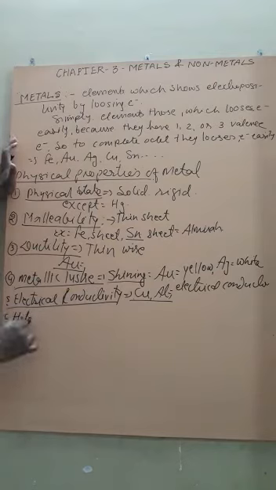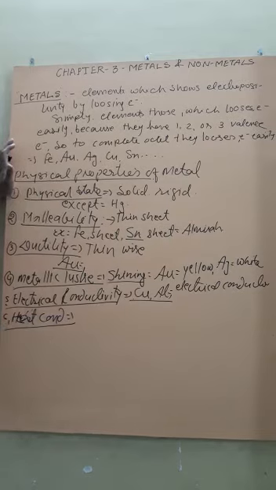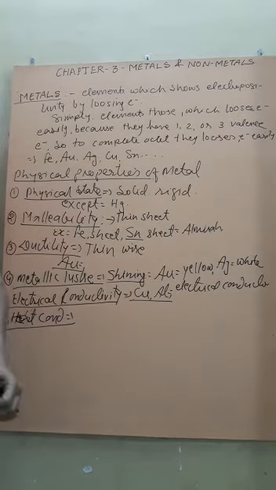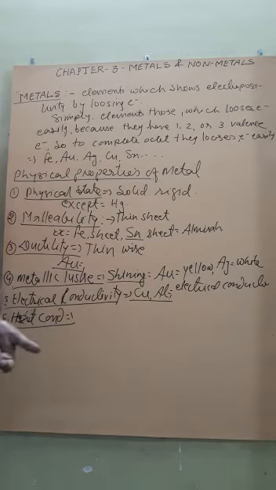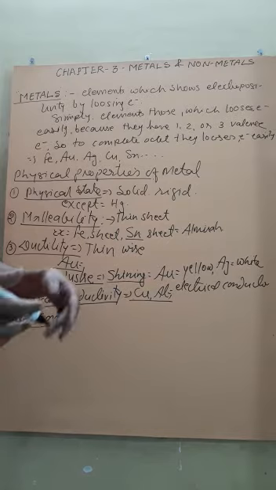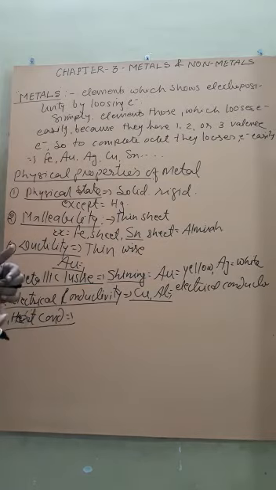Again, heat conductivity. Now what is heat conductivity? On a cold day what do we use? Heater, isn't it? In our microwave there is some wire, that is metallic wire.